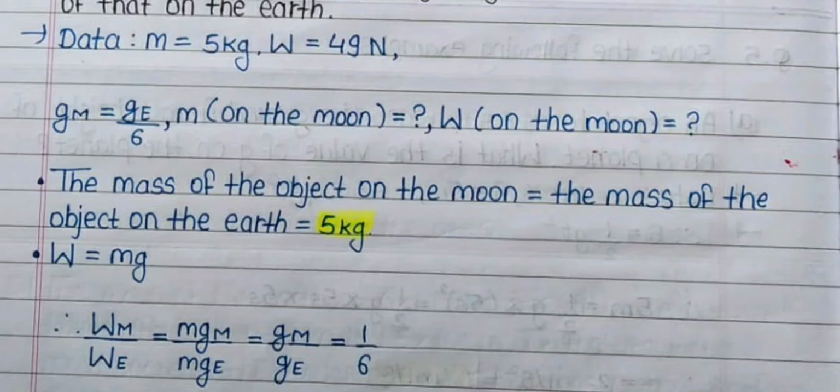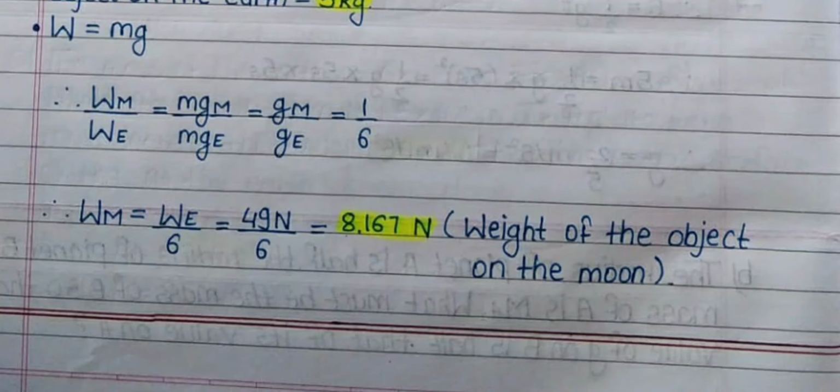The mass of the object on the moon is equal to the mass of the object on the earth, which is equal to 5 kg. W is equal to mg. So that Wm upon We is equal to m gm upon m ge, which is equal to gm upon ge, which is equal to 1 upon 6. So that Wm is equal to We upon 6, which is equal to 49 N upon 6, which is equal to 8.167 N, the weight of the object on the moon.